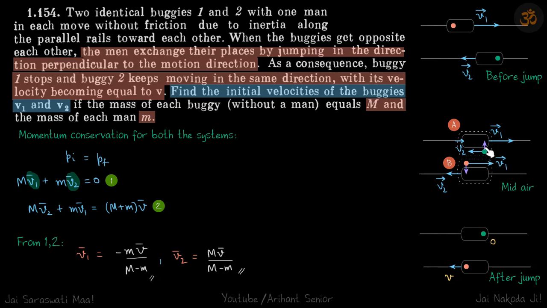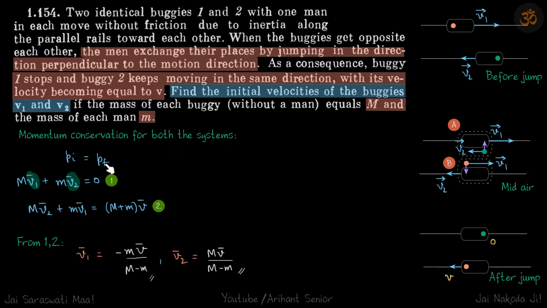Now once they are inside each of the buggies, this buggy has stopped and this continues to go with the velocity v. So we'll take our system as the buggy and this green guy who is about to get in, and the other system as this buggy and the orange guy who is about to get in. We are going to conserve the momentum before and after for each of the buggies. Two variables, v1 and v2, we should be able to get. So momentum conservation for both the systems.